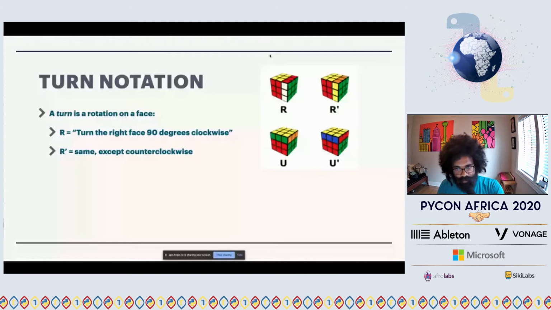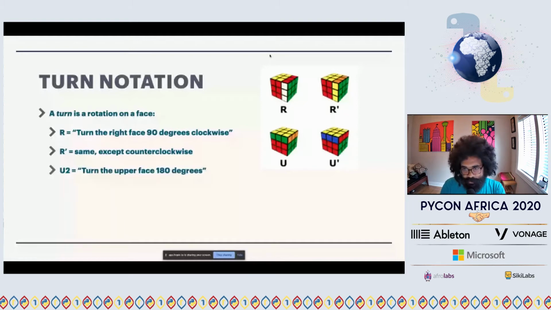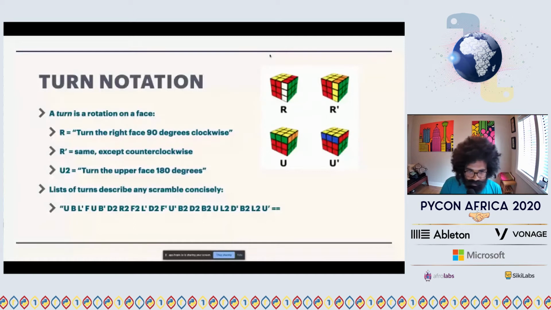And R prime would mean the same turn, but the other direction. And similarly, we can use U2 to say turn this upper face 180 degrees. So the utility of that is you can list out lists of turns to describe any scramble state of the cube, right? If I tell you to take the cube and do this series of turns, I can tell you what cube you'll end up at. So it sort of forms a path.